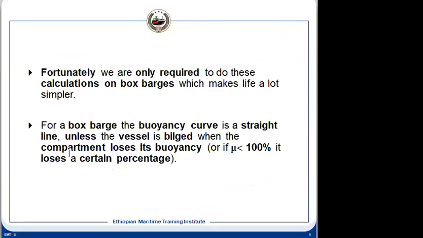That's why I said that in your syllabus it is the boxed barge. So that is the reason our light ship is distributed equally, and the mass we are adding will be uniformly distributed in that compartment. That is the calculation we will be doing.